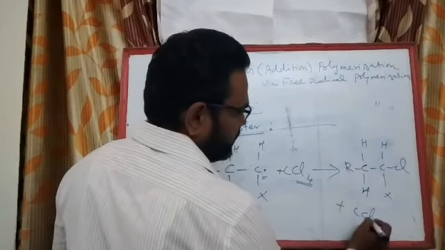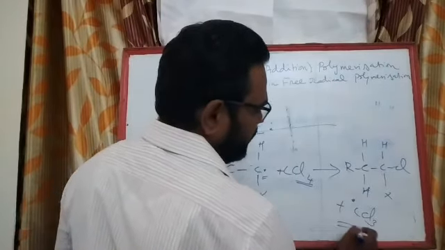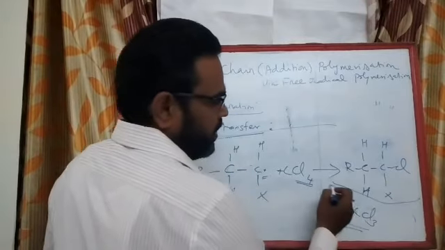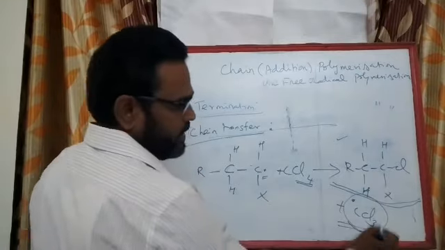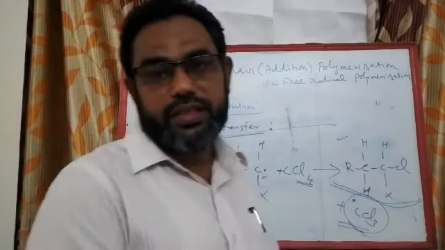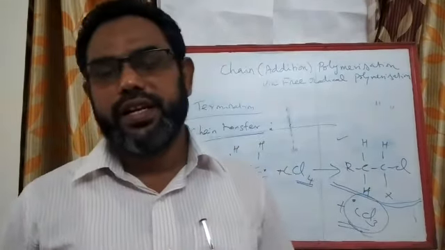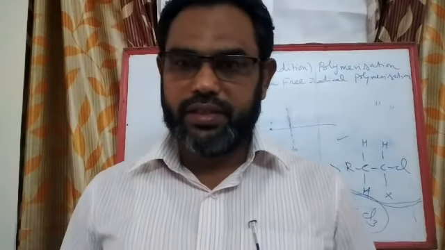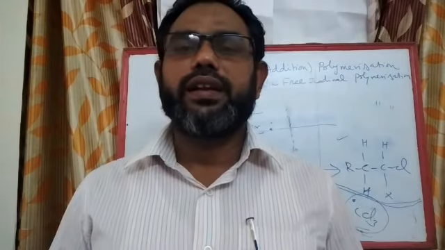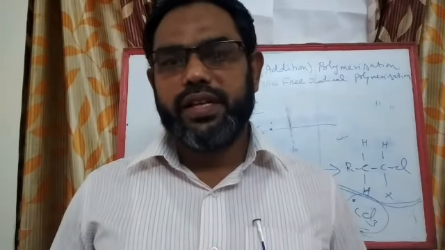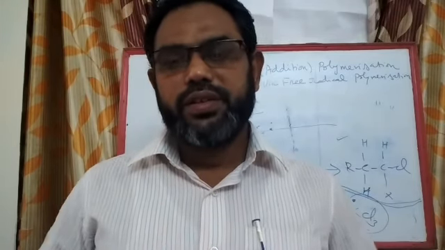So you get CCl3 dot. So you have one dead polymer and then another radical, CCl3 dot, is available. This CCl3 dot is capable of initiating further polymerization reaction. So I hope you have understood the mechanism of free radical chain or addition polymerization reaction in this session. Okay, thank you.